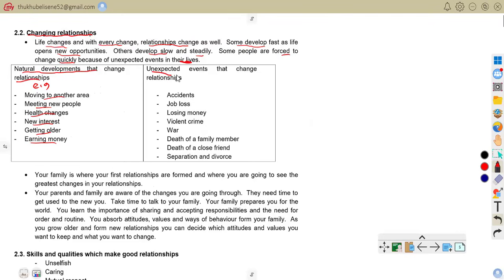But when you are talking about unexpected events that change relationships, that's when you're talking about sudden events that change relationships. The examples are accidents, job loss, losing money, violent crime, war, death of a family member, death of a close friend, separation, and divorce. Those are the sudden events that change relationships. Hope we are together on that.